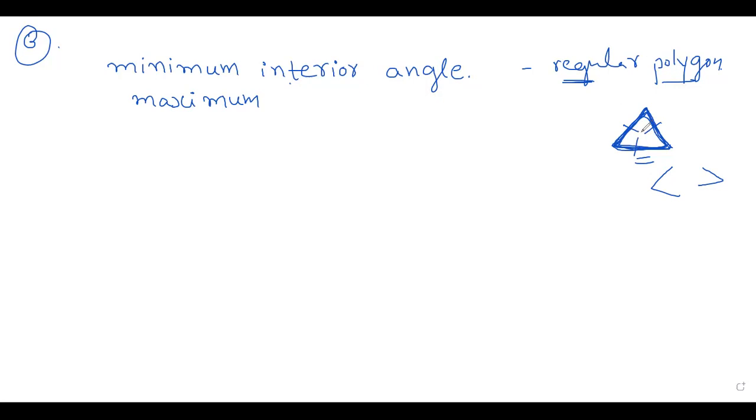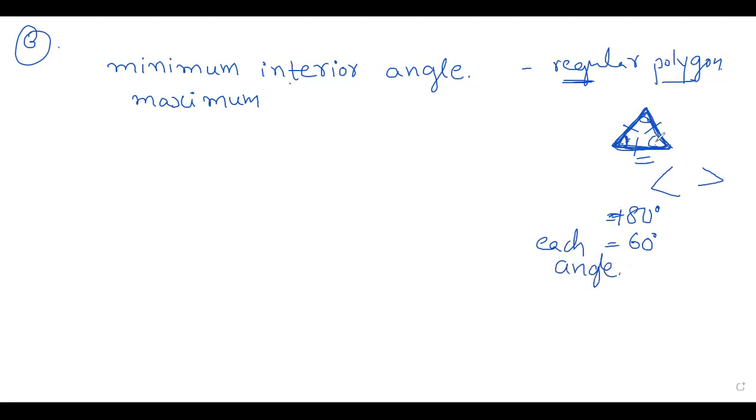It is an equilateral triangle. If all the angles are equal, then it is an equiangular triangle. And each angle will be, the total is 180, right? The sum of all the 3 angles is 180. You know that, right? And what is the measure of each angle? It is 60 degree.